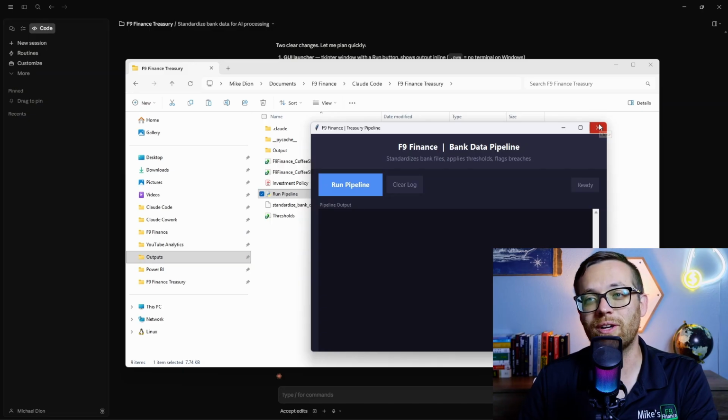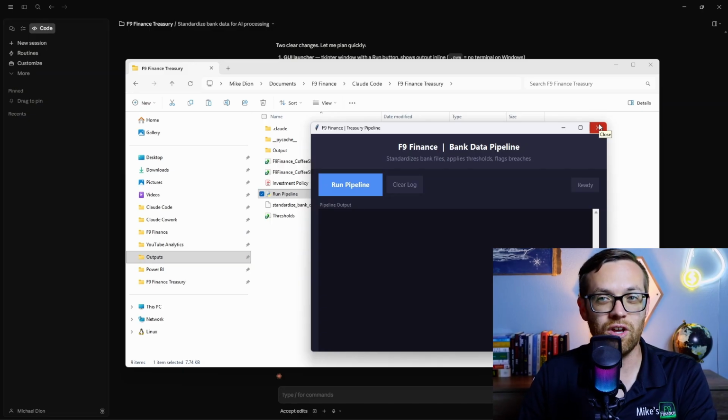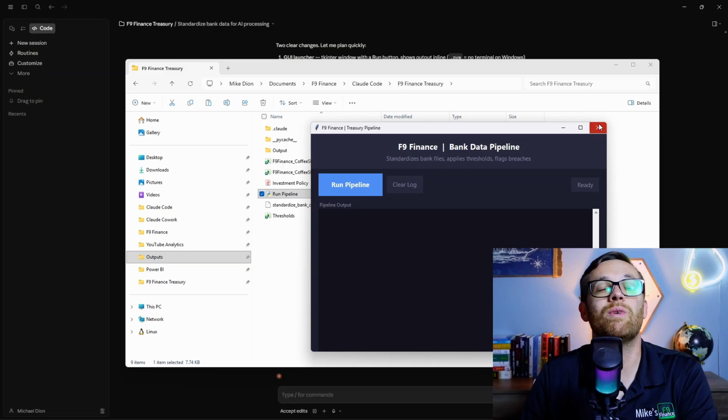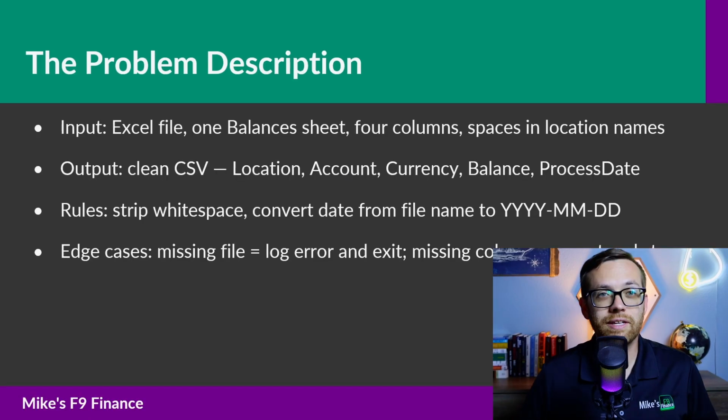So that's exactly what it looks like to write code in Claude Code and then to even reiterate code as you go. Now here's the key moment. I didn't write code, I described a problem. Claude Code turned that description into a working script, ran it against real data, and produced a usable output file. That script's now saved. The next time you get a file with the same structure, you run the same script.